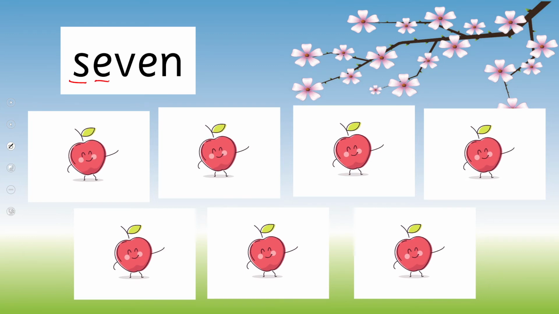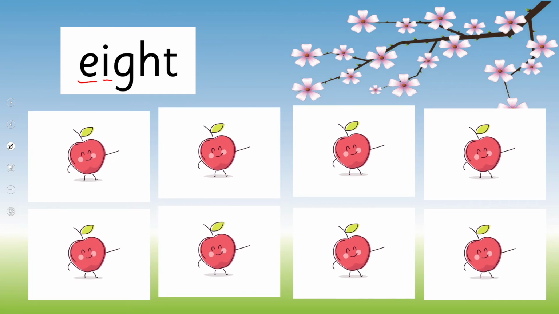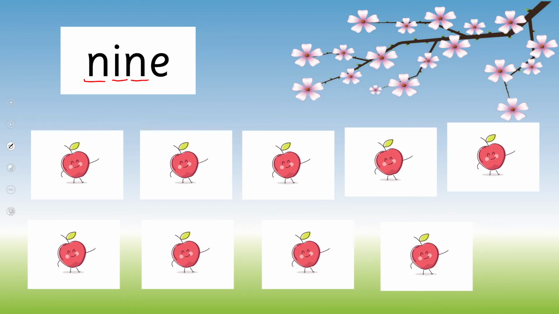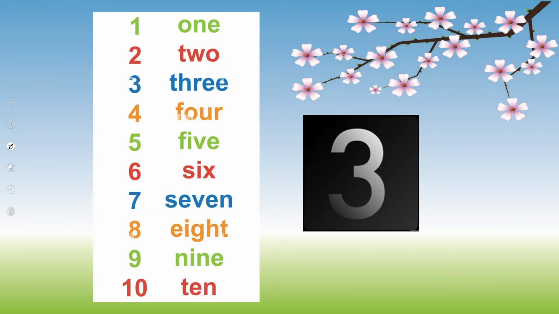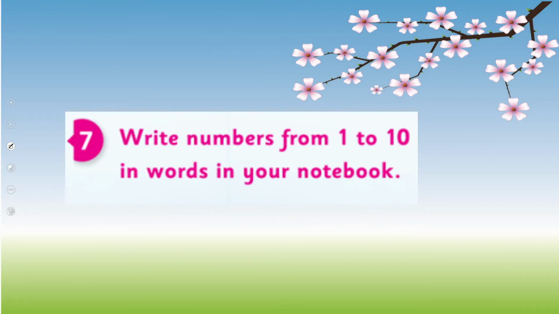7, S-E-V-E-N, 7. 8, E-I-G-H-T, 8. 9, N-I-N-E, 9. And 10, T-E-N, 10. This is how we write numbers in words. Okay, so it's your turn. All of you first read these spellings and then you have to write these spellings in your notebook. You will write numbers from 1 to 10 in words in your notebook. Okay, so pause the video, complete this exercise in your notebooks and then come back.